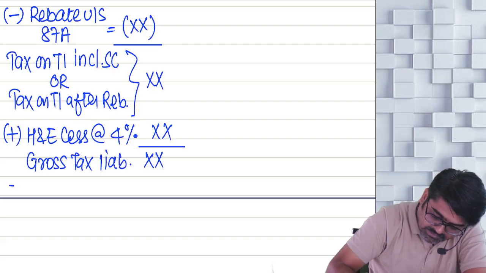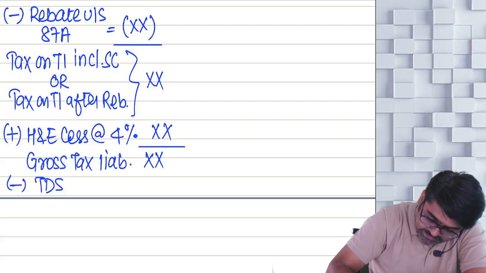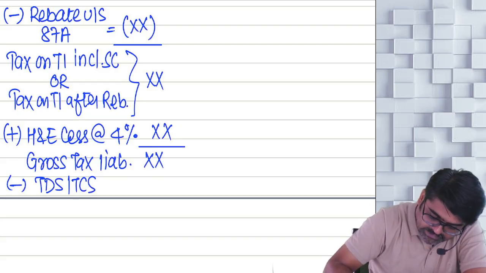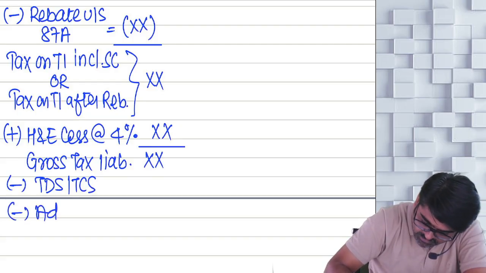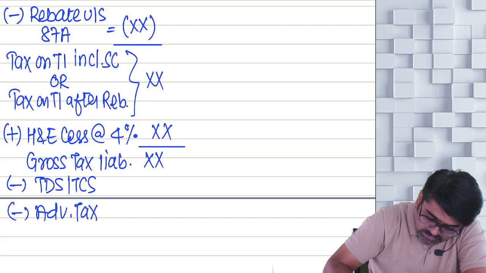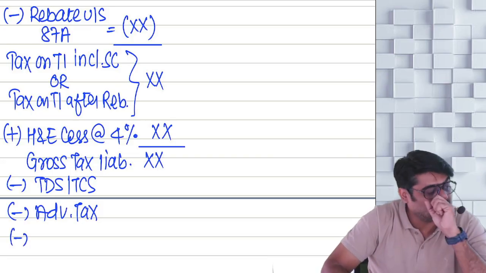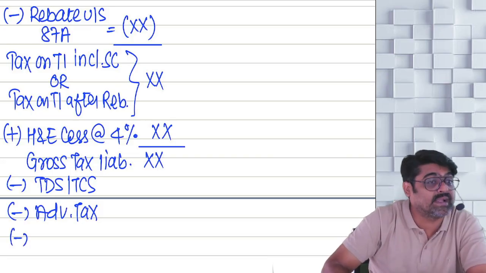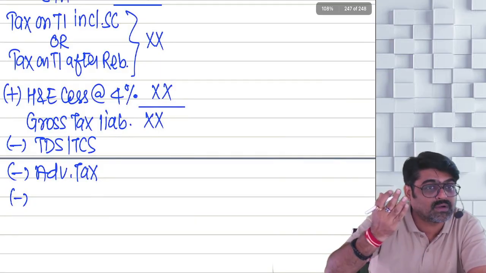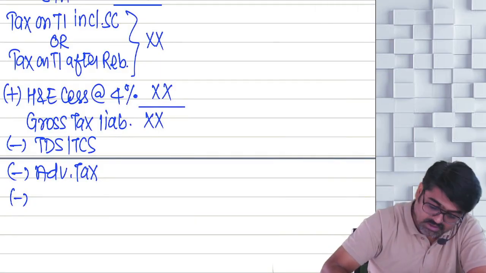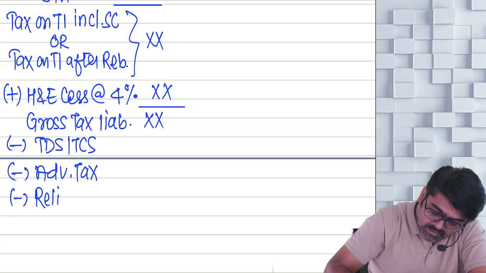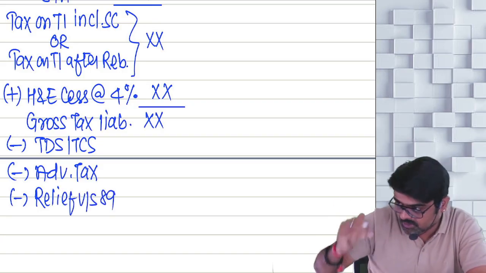Out of that, minus TDS, TCS, minus advance tax. Later on, relief also we have seen. Relief under section 89. We have already calculated, no? Under the salary chapter. Yes or no? So that relief, if available, will be reduced from this point.